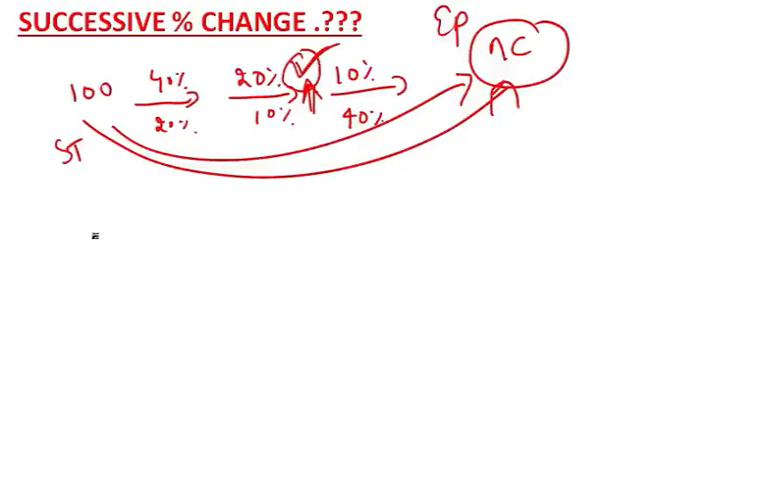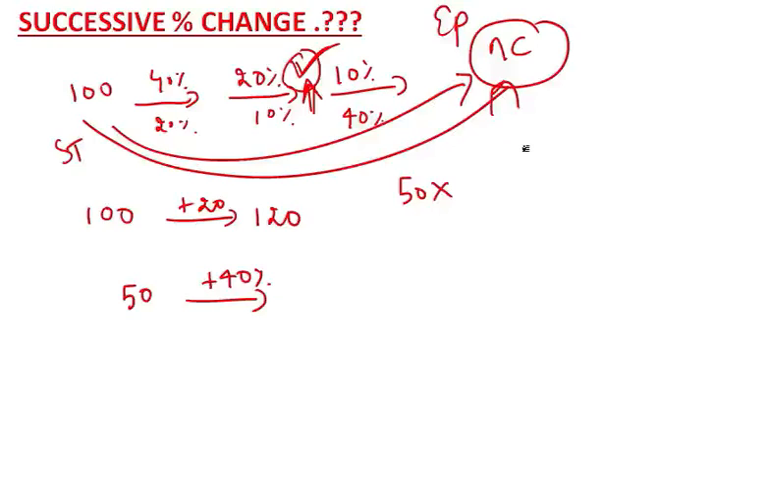Okay, now tell me, if you want to increase 100 by 20%, what will be your answer? Your answer will be 120. Now I tell you, increase 50 by 40%, what will be your answer? 40% means 2 by 5. I have already told you that the base will not change. Then add 7 by 5, which means it will become 70.